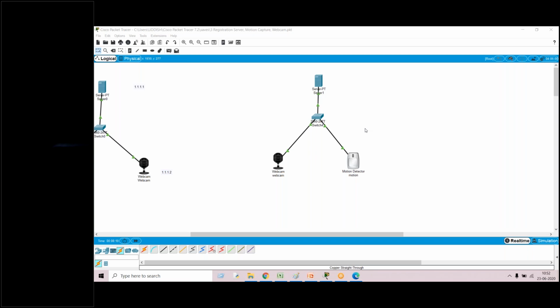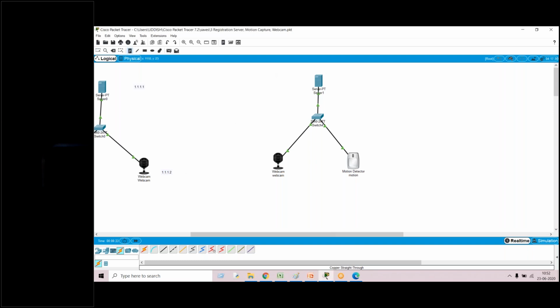So what is the third step? Previously, what did we do in the third step? We brought the home gateway into the picture. This time, what we are going to do is assign IP addresses to each and every device. We have to assign an IP address to each and every device.